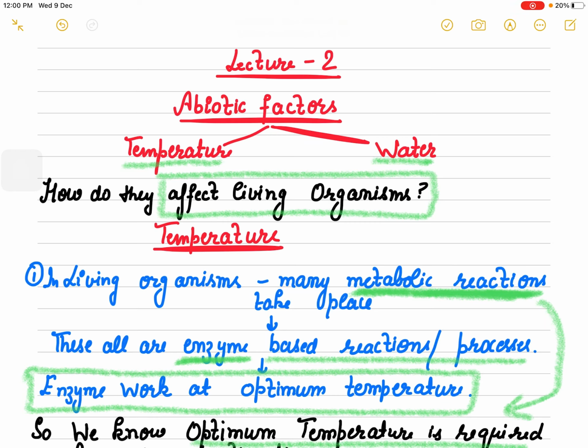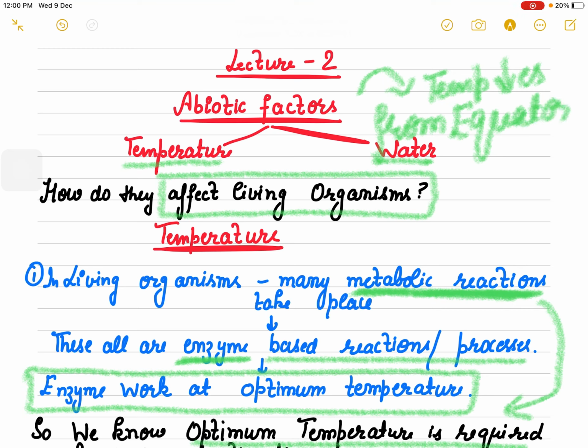You can take this in your mind: temperature decreases, the arrow down means decreases, when you move from equator to poles, right?